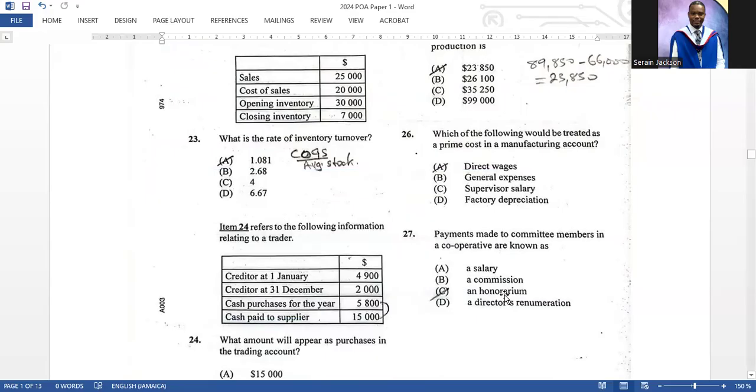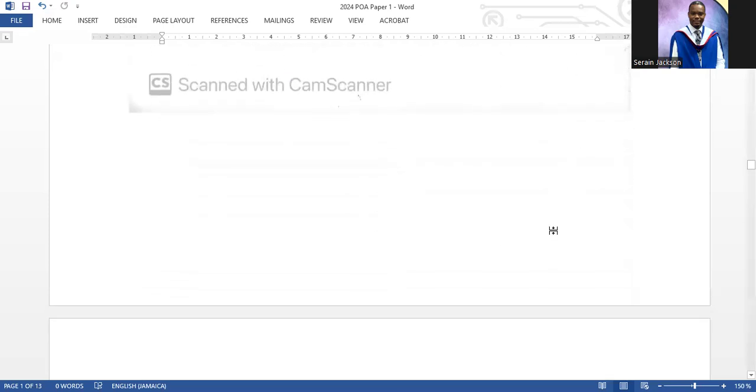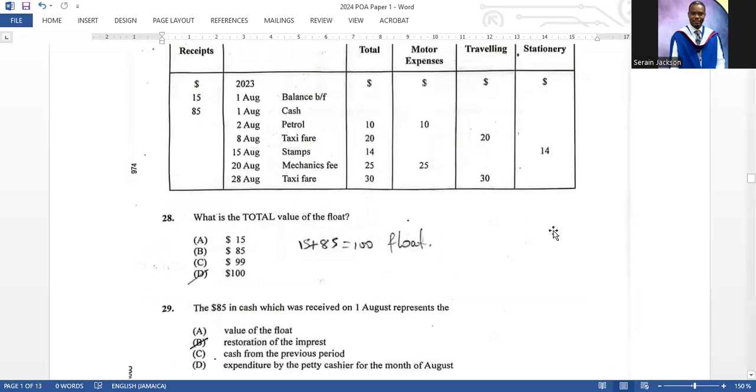Question 26. Which of the following would be treated as a prime cost in a manufacturing account? There's only one answer there. It's not even close, right? A is the correct answer. 27. Payments made to committee members in a cooperative is known as a honorarium. Yes, so that is right there. That one is also not even close.